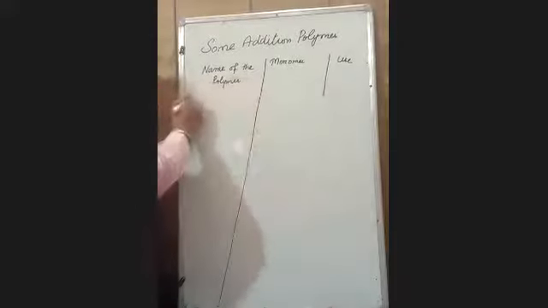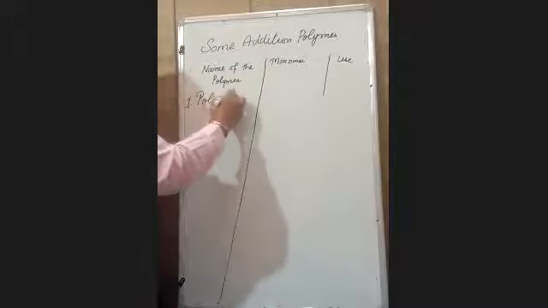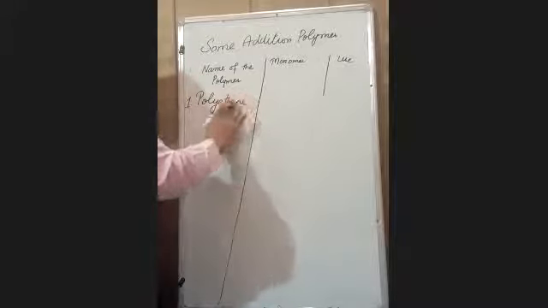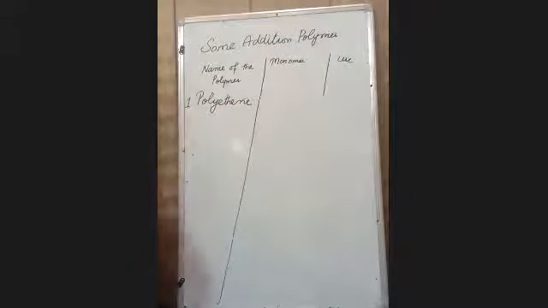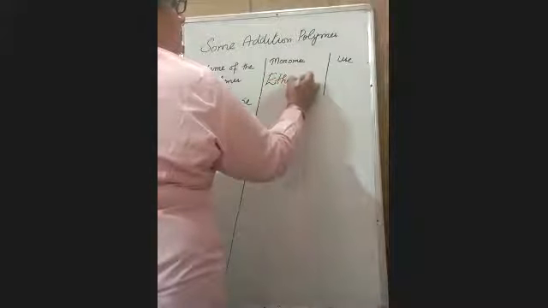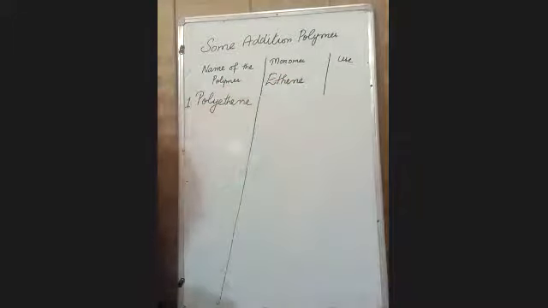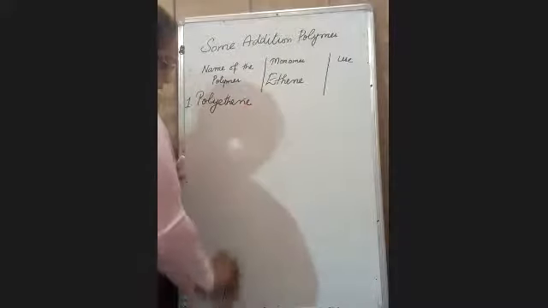First addition polymer is polyethylene. See, the monomer for this unit is ethene. Make this table along with me. First polymer is your polyethylene.